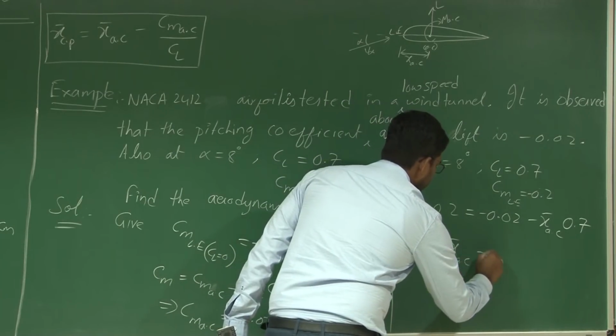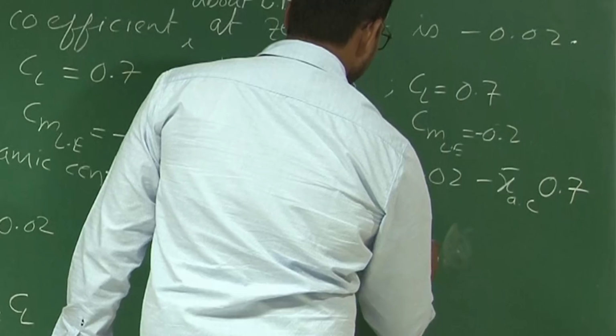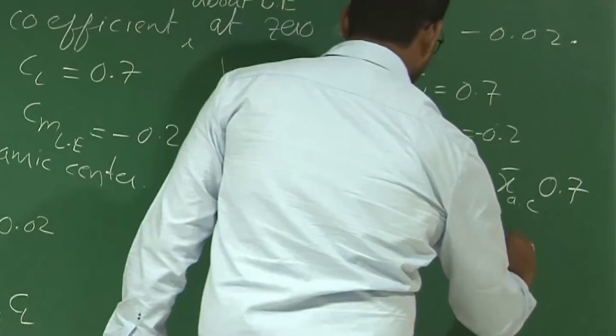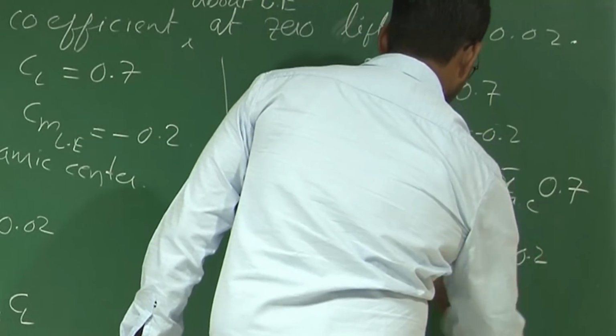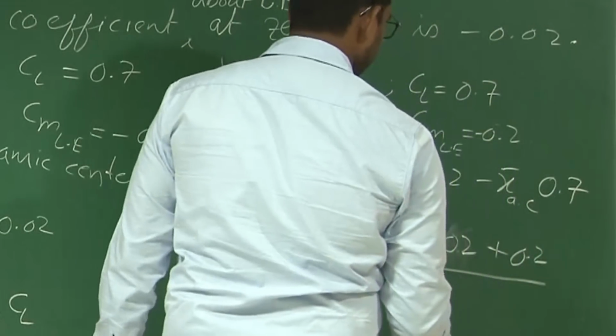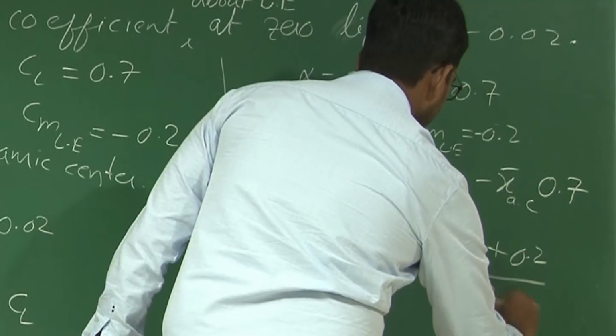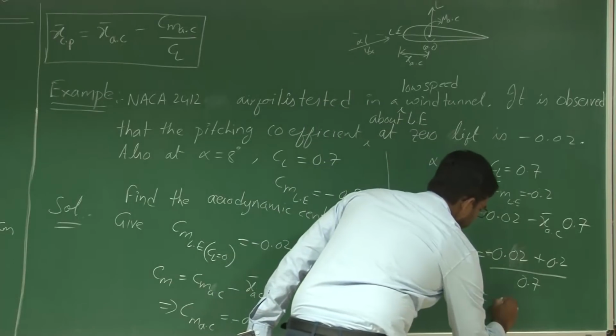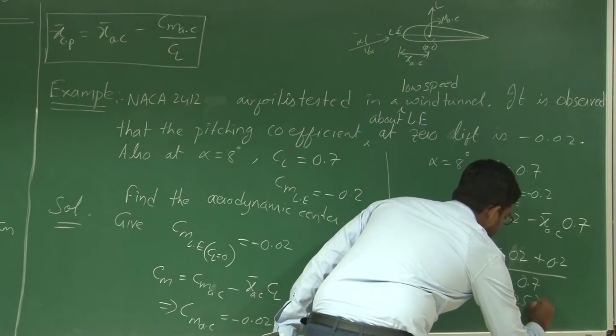x bar AC is equal to minus 0.02 plus 0.2 divided by 0.7, which is 0.2571.